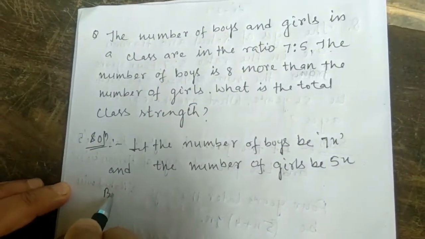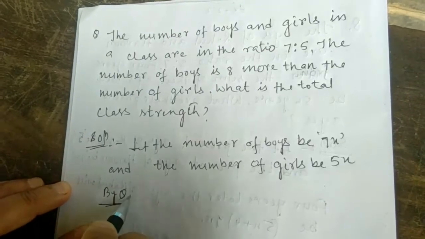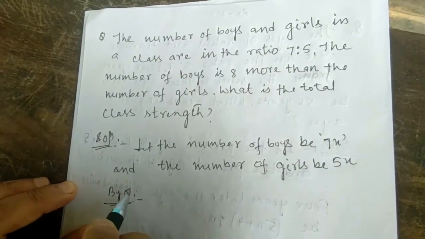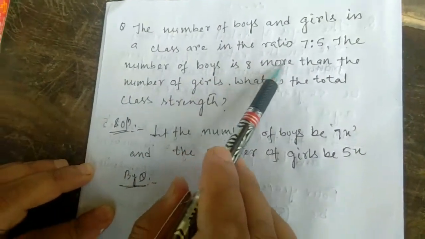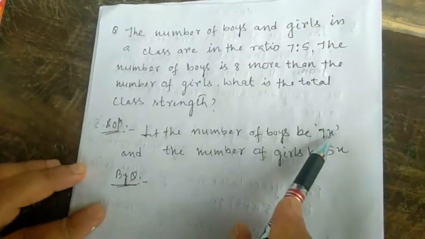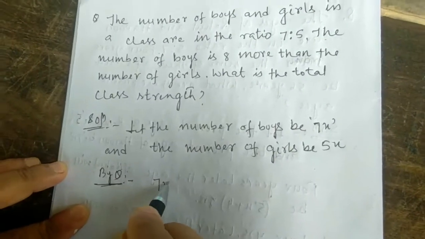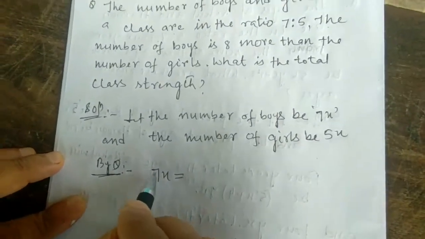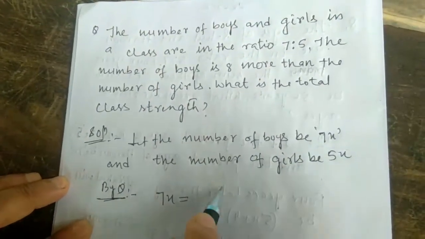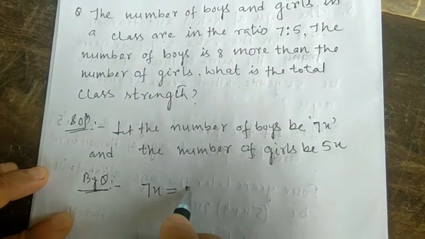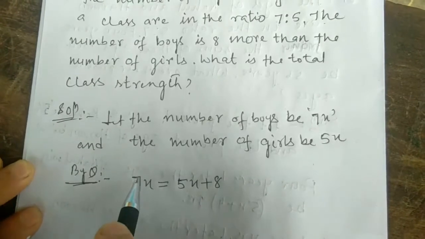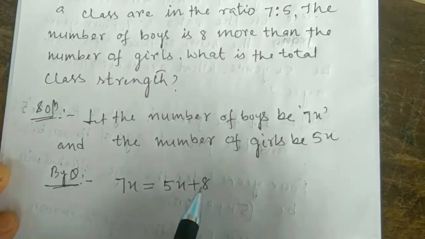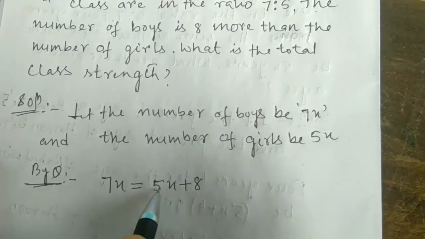Now by question, or according to question, same meaning. It is given like this: the number of boys is 8 more than the number of girls. So the number of girls is 5x, more means plus 8.